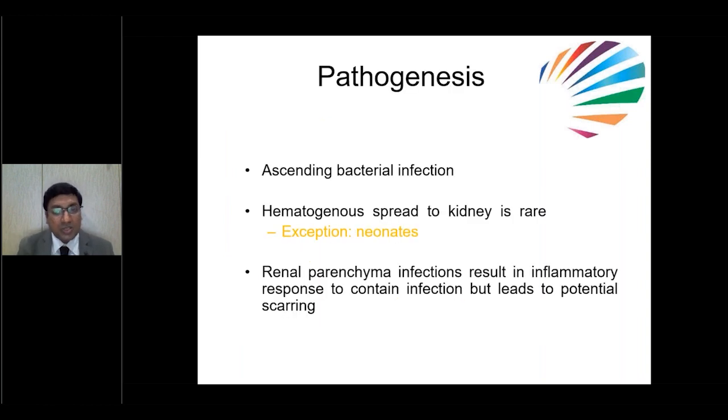What is the underlying pathogenesis in UTI? Most of the time this is because of ascending bacterial infection, except in neonates. Sometimes in neonates, it might be because of hematogenous spread, also because of sepsis. But still in neonates, the commonest route is ascending bacterial infection only. What happens here? If infection reaches the upper urinary tract, meaning the parenchyma, this parenchymal infection leads to an inflammatory response. But to contain this infection, usually kids develop scarring. That's why proper and timely treatment is very important.